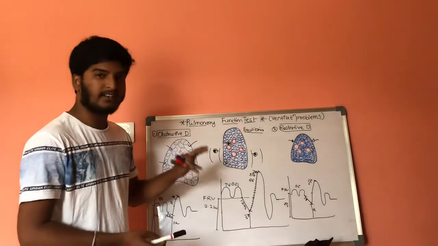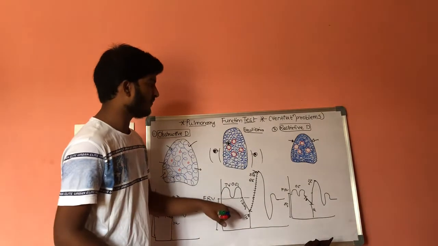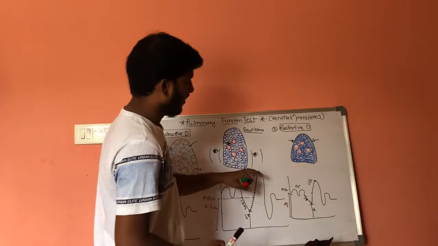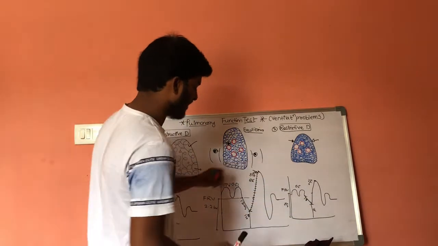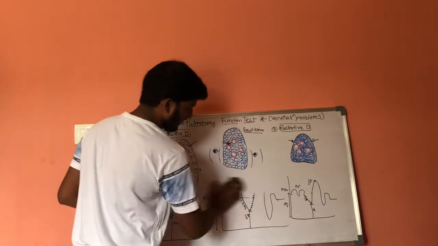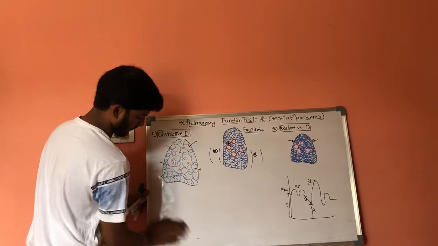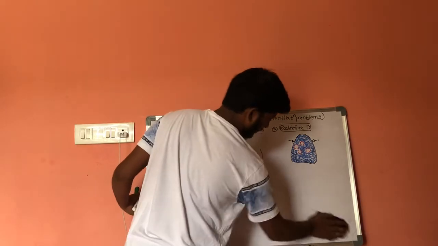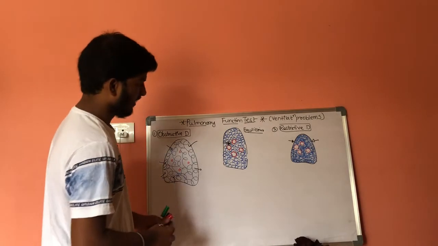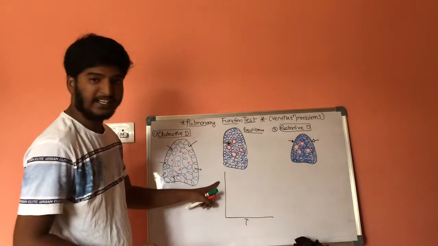This is the graph under the spirometer of obstructive disorders and normal functions of lungs, and this is restrictive disorders. These are the basics of graphs under the spirometer. And if we discuss the curves under time, let us plot a graph. Here it includes time and here it includes volume.